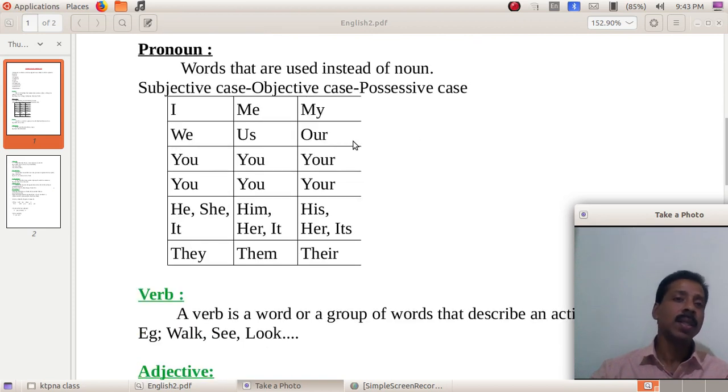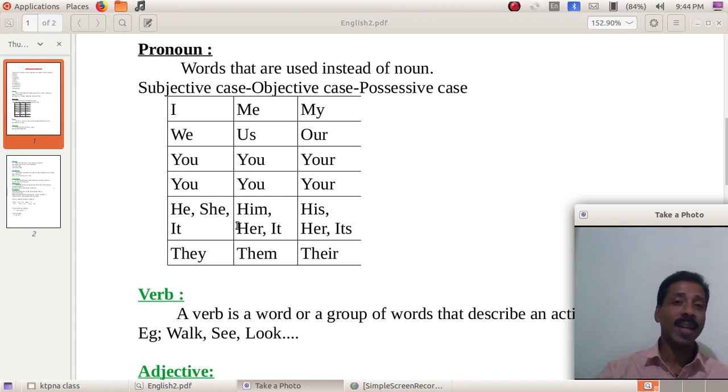The next part of speech is pronoun. What's a pronoun? Words that are used instead of nouns. While we write or speak, in order to avoid repetition, instead of repeating the same noun again and again, we use pronouns. I have given the list of pronouns here, which you have learned in your earlier classes. There is no need of much explanation.